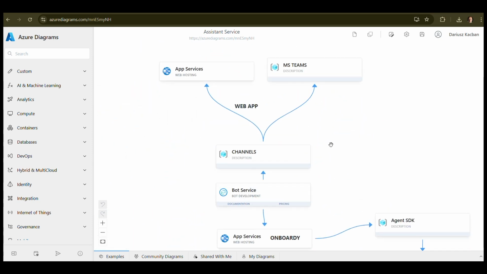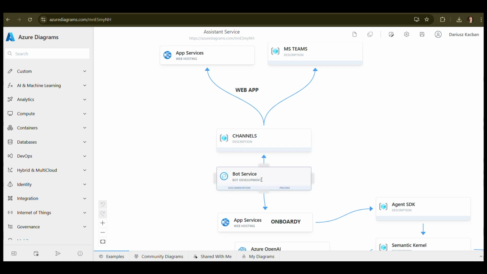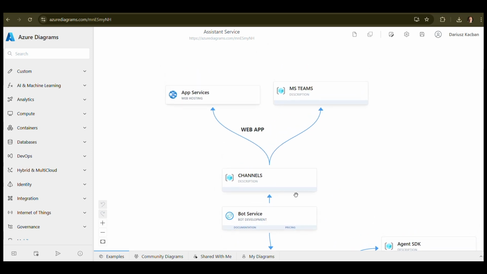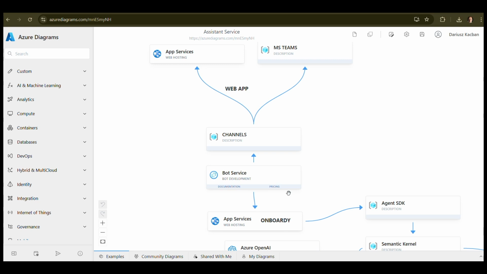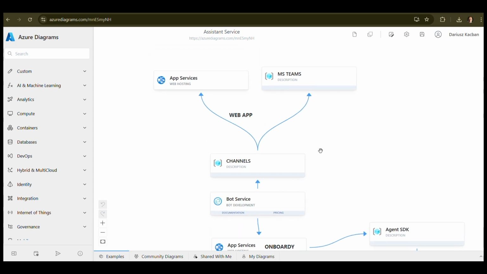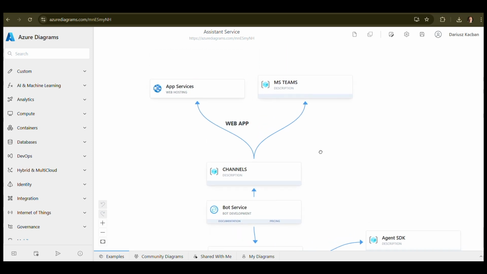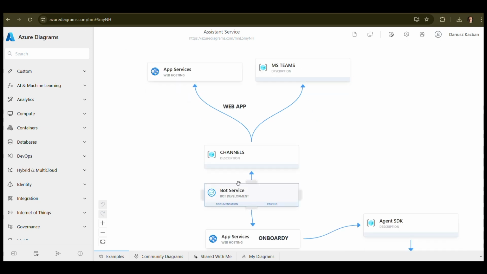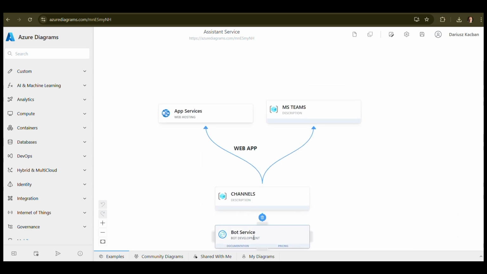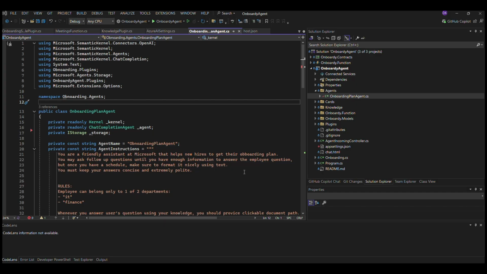But let's look up here at what is also important. This is an additional component called bot service, which was previously used by Bot Framework SDK. Now Agent SDK, as the successor of Bot Framework, can also be used, and the bot service is very, very important because it communicates with our application, and it allows developers to distribute the application among multiple platforms. First of them is the web application, and there is also Microsoft Teams. If we create the bot service once, we can share this application among multiple platforms without writing any new line of code. Let's get to the code.